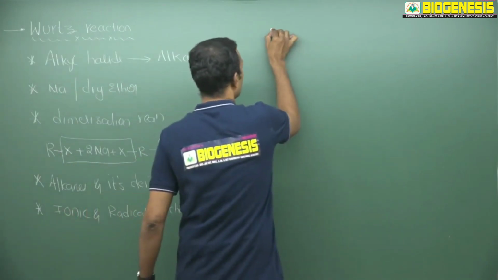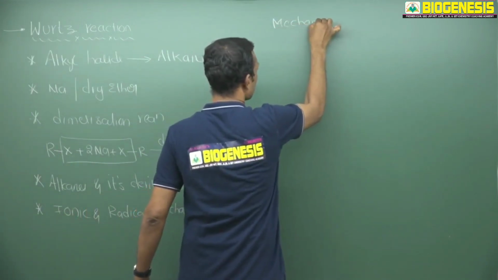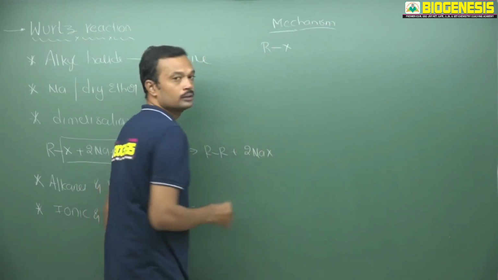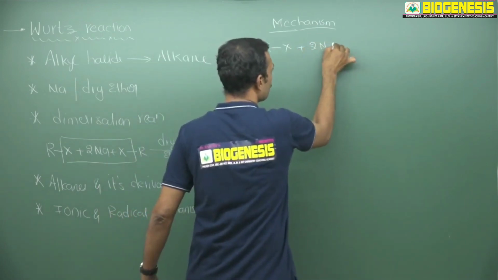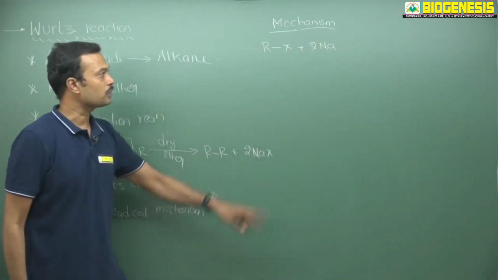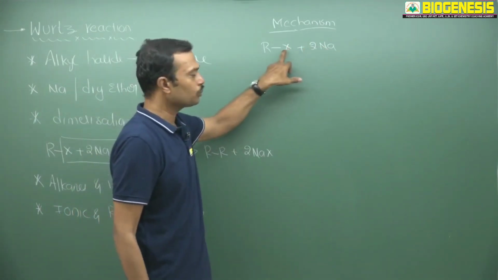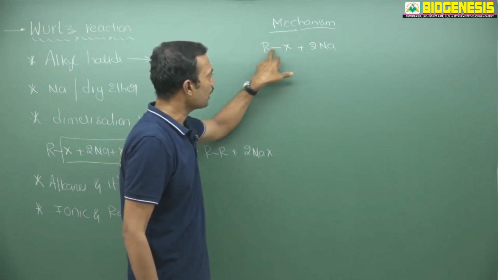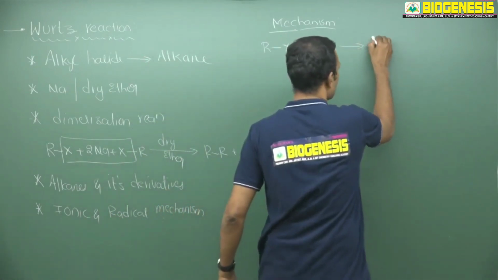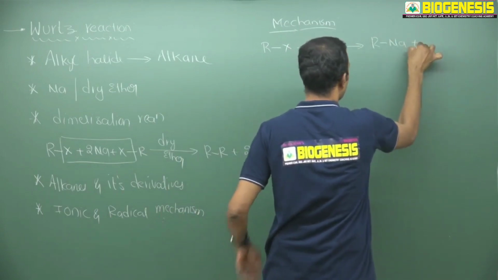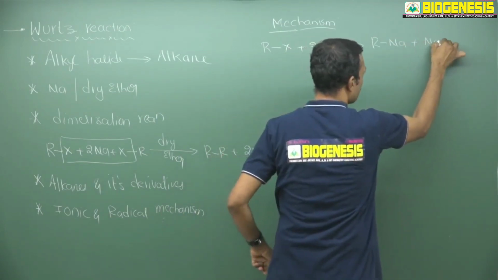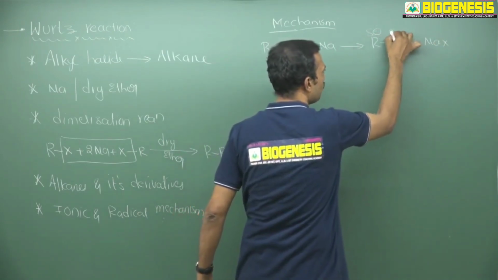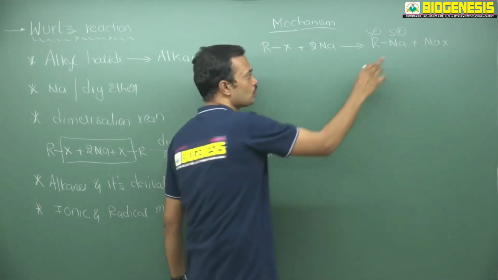So what kind of mechanism will you expect for Wurtz? I am taking an alkyl halide. This alkyl halide is going to react with two sodium metals. Metal is always less electronegative as compared to hydrocarbon, so now the metal is introduced between R and X. Finally, this is R-Na, and one of the sodium atoms combines with the halogen and forms NaX. We know very well that when sodium attaches to a hydrocarbon, it becomes an organometallic compound, called sodium organometallic.